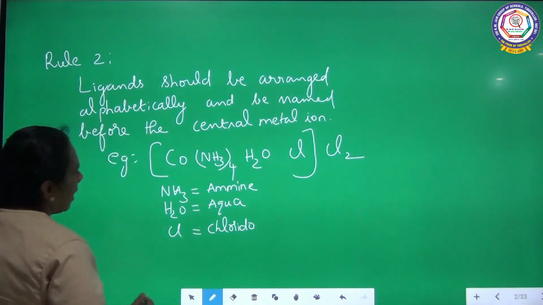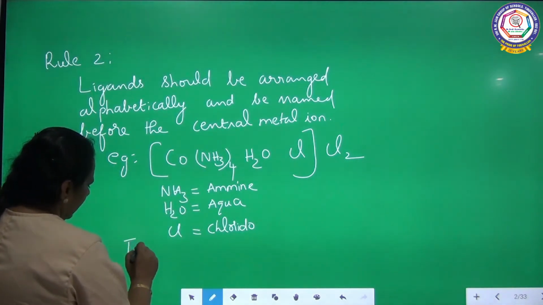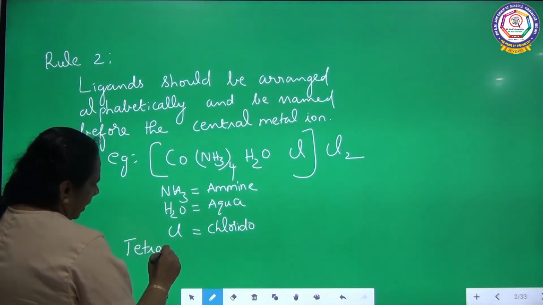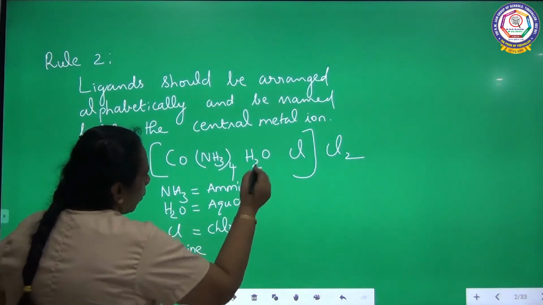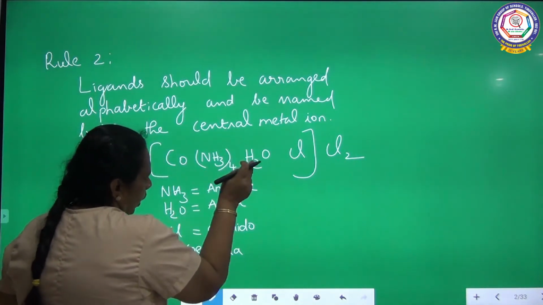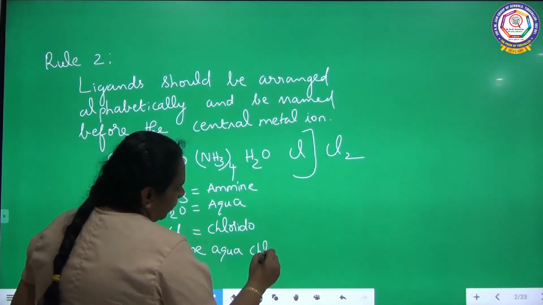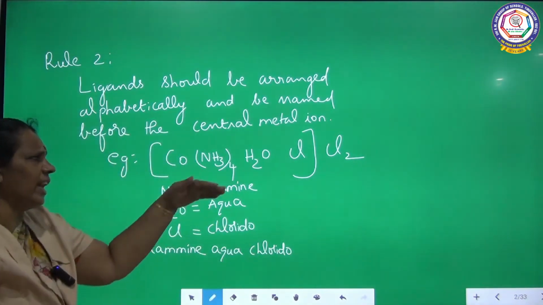So the name of the complex will be tetramine, aqua, chlorido. So I have given preference to ligands.